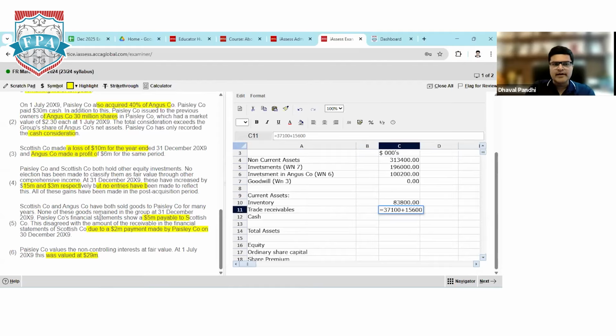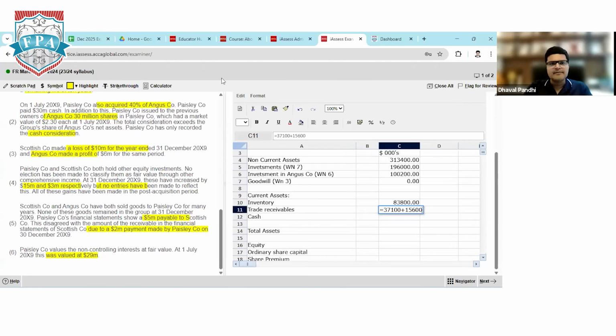Parent company is showing payable amount of 5 million in Scottish, but this does not agree with receivable in financial statement of Scottish company due to 2 million made by P company on 31st December. So if I take a simple way of understanding, parent company showing 5 million is due because parent has already transferred 2 million. So can I say indirectly in the books of subsidiary, this amount is parked as receivable?